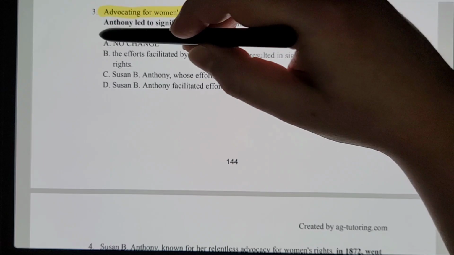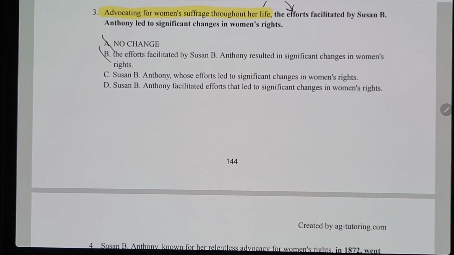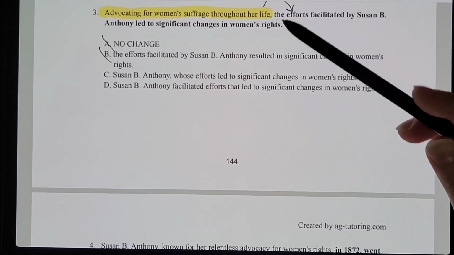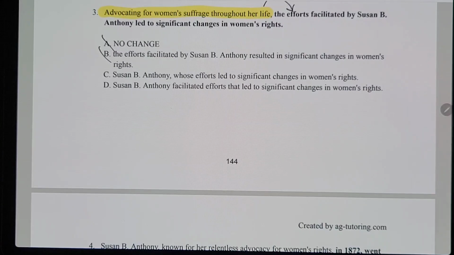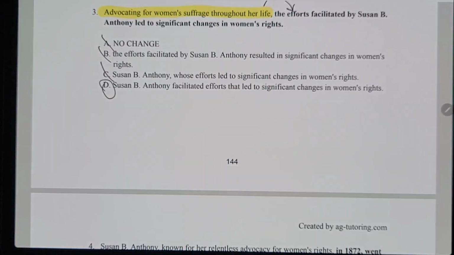So right away, I see that Susan B. Anthony would be directly after the comma if we went with either C or D. So now we have to determine which one is the correct answer choice. So C would say "advocating for women's suffrage throughout her life, Susan B. Anthony, whose efforts led to significant changes in women's rights." Well, that ends up being a fragment, not a complete sentence. We're waiting for you to finish the complete thought. So then it's not C, so it has to be D, but let's talk about why it works.